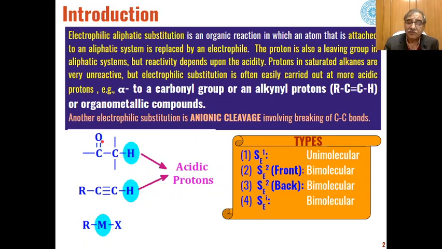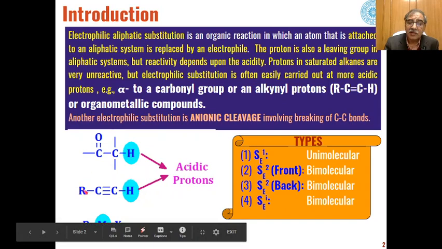Now, because of this electronegative oxygen, the electron density will be attracted towards oxygen, and this carbon will have a delta positive charge, and because of this it will attract electron density towards itself, and this proton will become an acidic proton. So, any substrate where the proton is alpha to a carbonyl group, that proton will be an acidic proton.